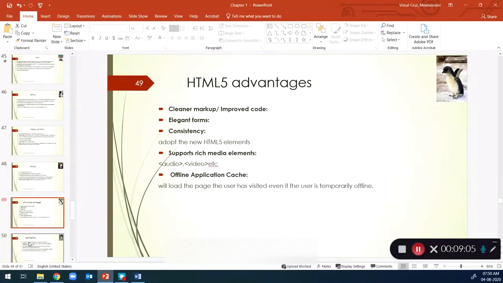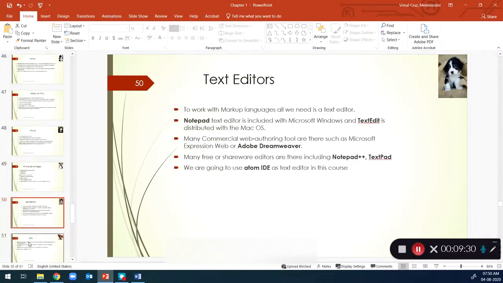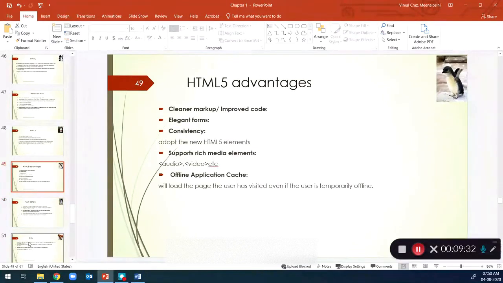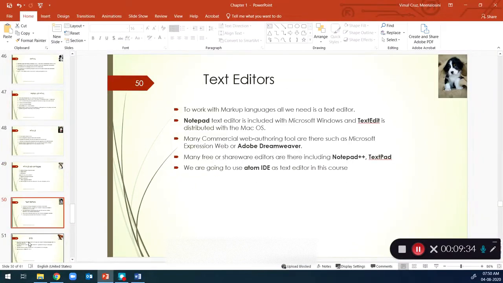Another feature is offline application cache. It can load a page the user has visited even when offline. Even if the user is offline, it has a cache memory that it can display, and even if the browser crashes, it can still display that. So those kinds of facilities are added in HTML5, the current version.